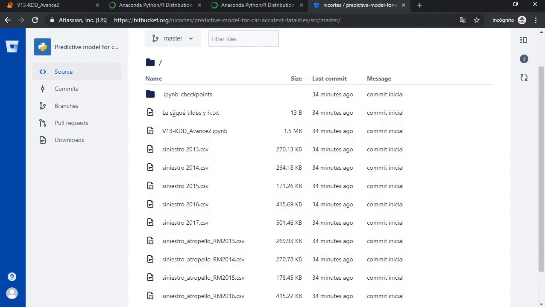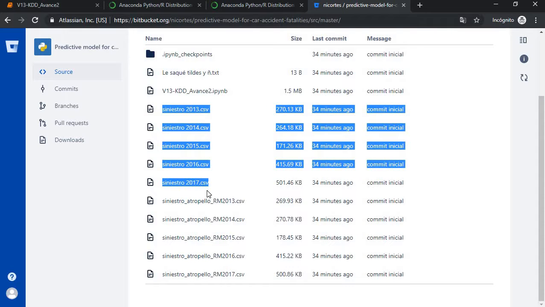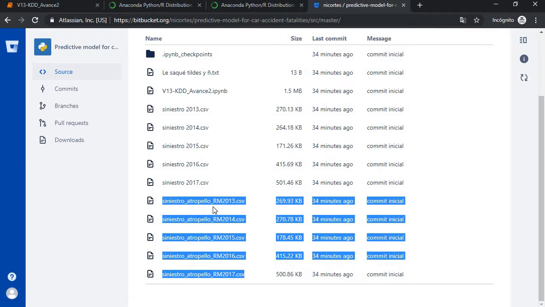I think this is the same that we have in this folder. No, I think this one is the code, and these ones are checkpoints, if I'm not mistaken. These ones are the CSV files. These ones are some other CSV files that I think we didn't use.